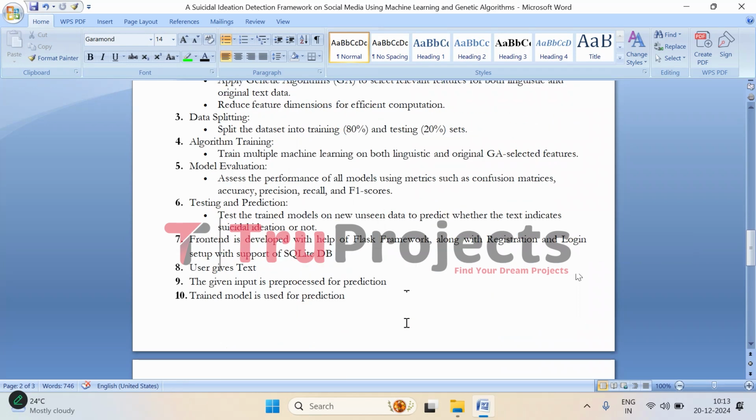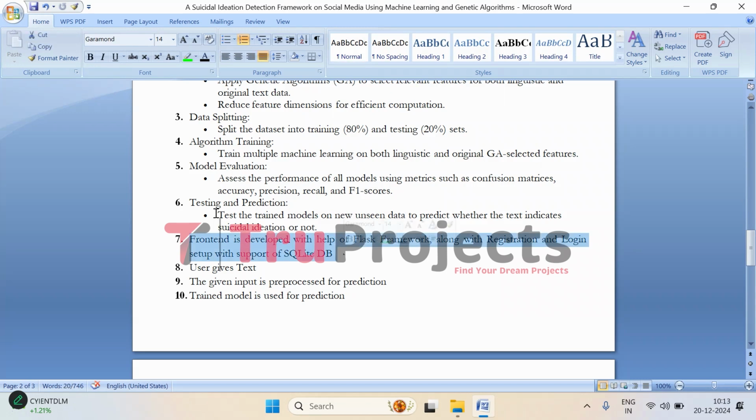Then comes the testing and prediction. After we evaluate the models, we test them on the new unseen data. This is where the application comes in. Once the model is tested, it is used to predict whether a new post indicates suicidal ideation or not. This helps us to ensure that the model can generalize to new data and make real world predictions.